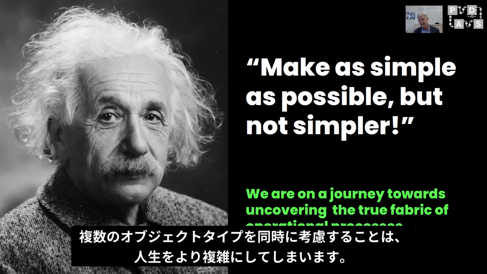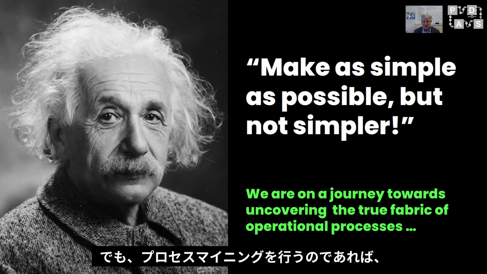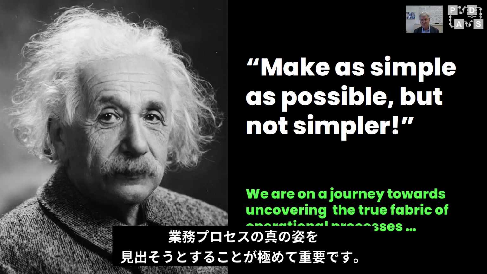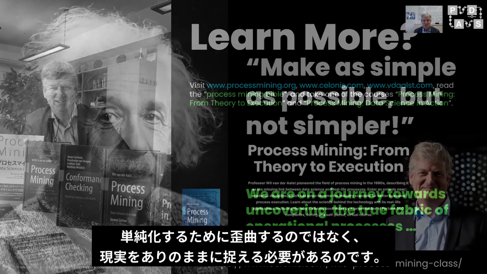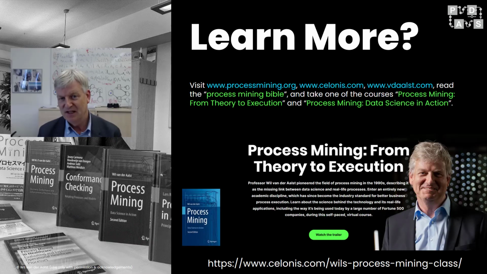Considering multiple object types at the same time makes life more complicated. But it is extremely important that if we do process mining, we try to find the true fabric of operational processes. We need to capture reality as it is, not some distorted 2D simplification of reality.